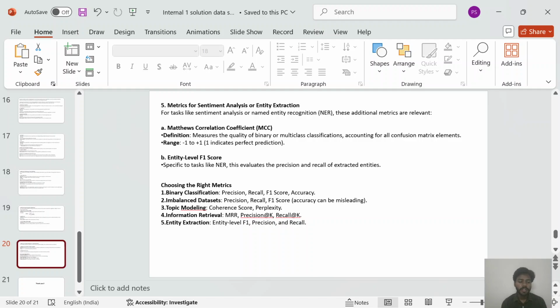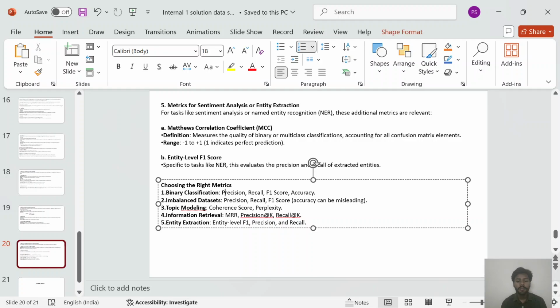First is binary classification, then imbalanced datasets, then topic modeling, then information retrieval and entity extraction. In binary classification, precision, recall, F1 score, and accuracy are included. In imbalanced datasets, accuracy can be misleading. In topic modeling, coherence score and perplexity. In information retrieval, MRR, precision and recall. And last, entity extraction: entity-level F1, precision and recall.